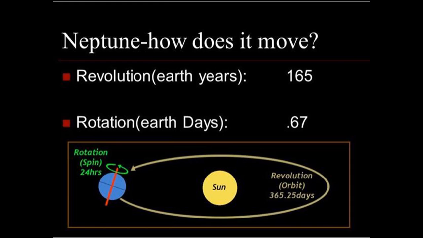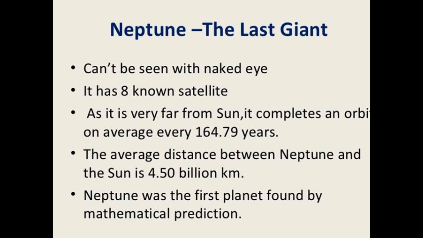Neptune, how does it move? Revolution time is 165 Earth years, and the rotation is 0.67 Earth days. So these are the planets. Neptune cannot be seen with the naked eye. It has 8 known satellites. As it is very far from the sun, it completes an orbit on average every 164.79 years. The average distance between Neptune and the sun is 4.50 billion kilometers.